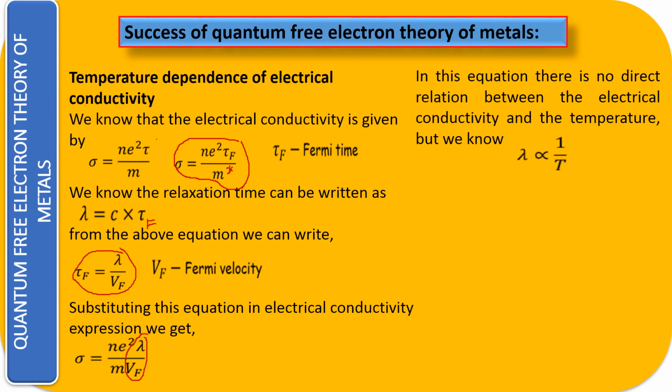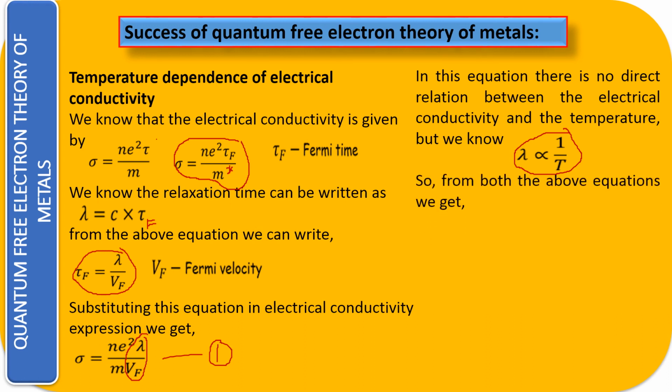What have you observed? If you increase the temperature, the value of lambda, that is the mean distance of collision, is going to decrease. So lambda, experimentally observed, is inversely proportional to T. Substitute this, lambda inversely proportional to T, in this equation, let us call it equation number 1. So naturally sigma will be inversely proportional to your temperature.